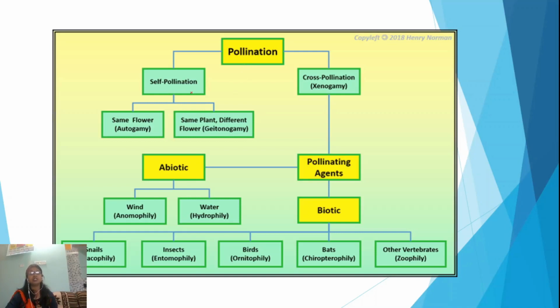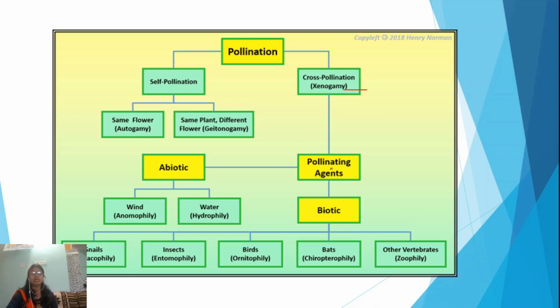You can see pollination is of two types, cross pollination and self pollination. Self-pollination is again subdivided into two, that is autogamy and geitonogamy. Autogamy means the male and female gametes of the same flower, and when the plant is the same but the flowers are different, then it is known as geitonogamy. And if the flowers are of different plants, male gamete from one plant and female gamete from a different plant, then it is known as cross pollination or xenogamy.